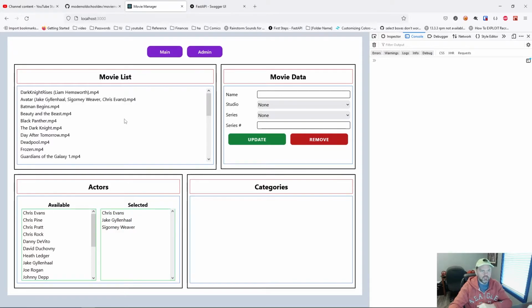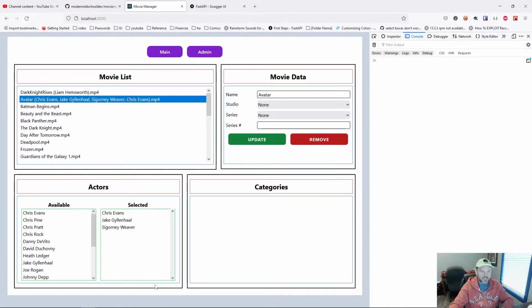The other problem is, what happens if you add an actor twice? So Chris Evans is already on here. What if I add Chris Evans again? It says it added him. What did it really do? Well, we didn't get any problems in the database or any errors over here, but you see our file name has Chris Evans listed there twice. I don't want that. So we need to go fix those problems.